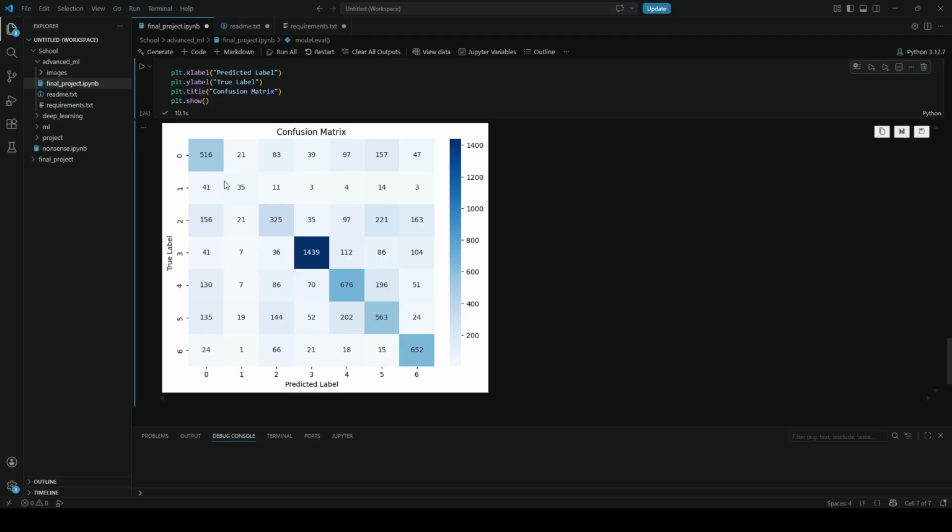And then anything besides these diagonal boxes is an incorrect guess. For example, here, the predicted label was 0, and then the true label was 1. And you see there's some significant differences here. For example, I believe the biggest one for incorrectness, this one has 221. So the predicted label was 5, so emotion of anger. I'm not exactly sure which emotion it was, but this emotion was predicted. And then the true emotion was number 2, or sadness, or whatever it might be. So essentially, it's guessing it wrong.